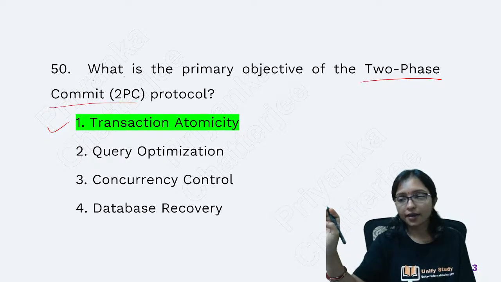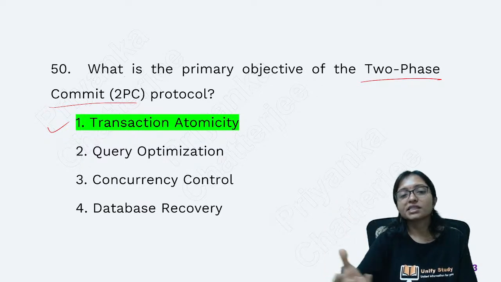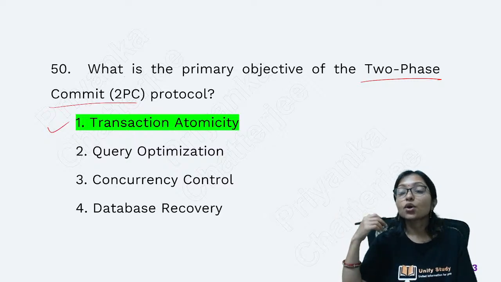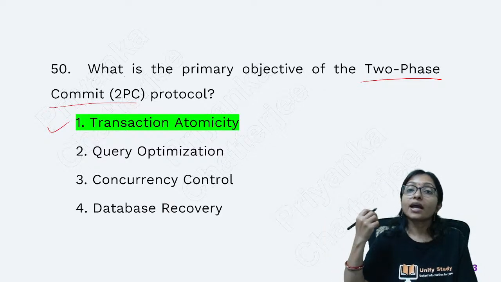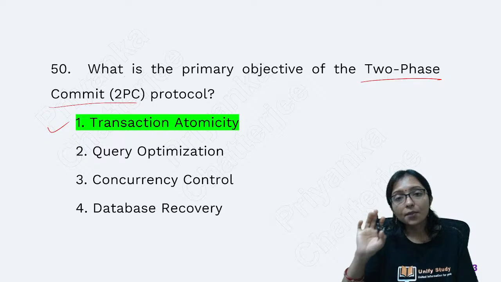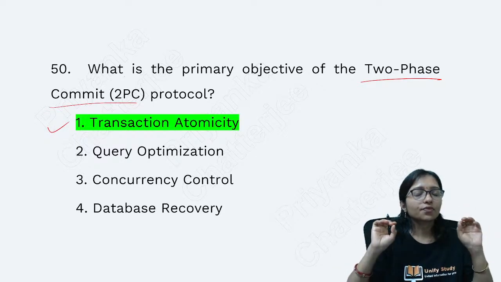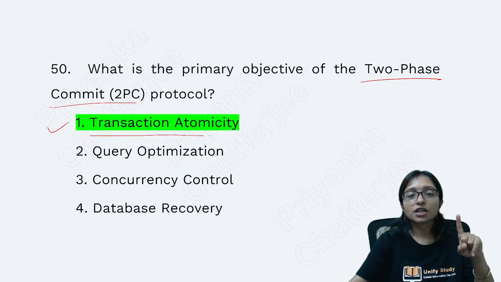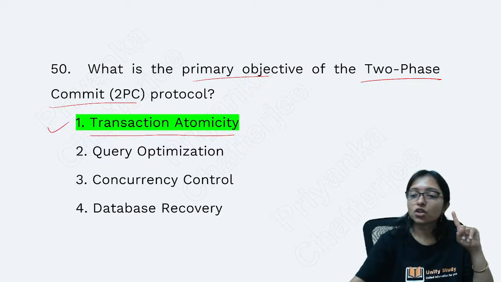Different types of transaction protocols are there. In each and every transaction protocol we are focusing on atomicity, whether we are able to achieve serializability, whether it is recoverable or non-recoverable, whether it is deadlock free or not. This comparative analysis, and preparing notes on this area, is very important. It is a 100% confirmed area, and questions are coming like this. So you can see that yes, transaction atomicity is the main focus, the primary objective of the two-phase locking protocol.